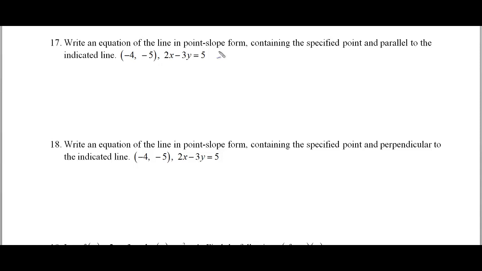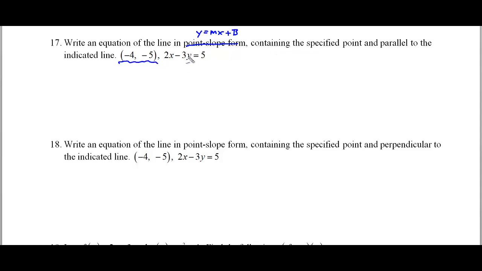I will allow you to use, instead of point slope form, slope intercept form. So yeah, you can kind of ignore this and write y equals mx plus b, and use that instead. I know you're probably going to be better at doing it this way, and that's the way I wrote my answer key anyhow. But it says it has to contain the specified point here parallel to this line.